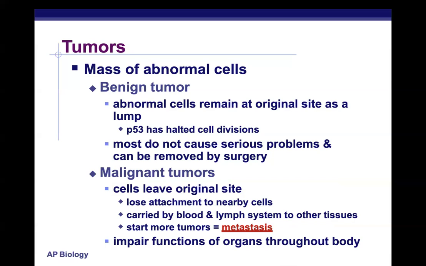Malignant tumors are the ones where the cells start to grow and leave their original site, and they lose attachment to nearby cells. They may be carried by blood or lymph to other parts of the body or to tissues and start more tumors. This is the process we call metastasis, and that's much more serious. That's when we need very aggressive radiation and chemotherapy to treat things like that.